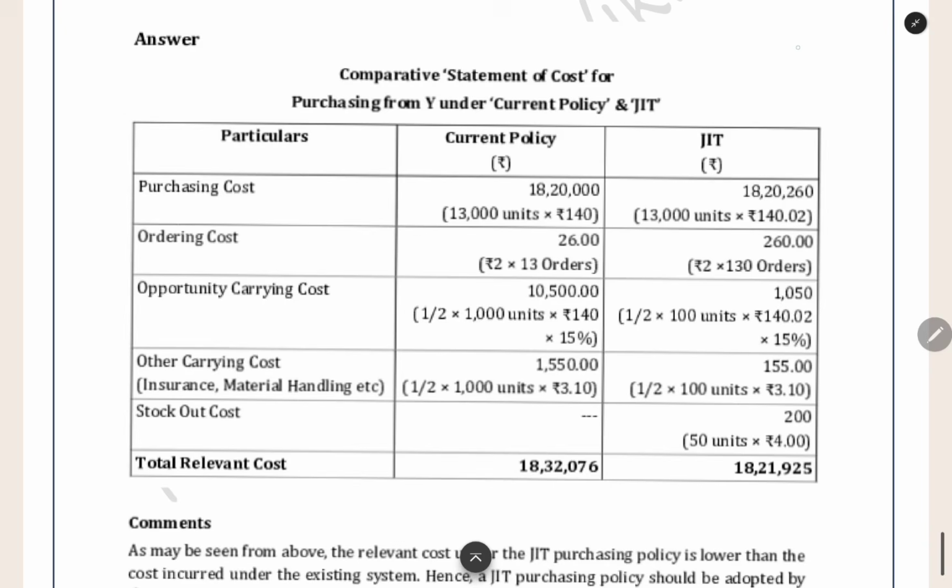The next thing is, in JIT the order size is very small. So the working capital blocked also is very small. Only a small amount we are giving for purchasing, and we are purchasing in small quantity. So not that much money will be blocked as inventory. And in that also you can take the percentage of ROI for calculating the carrying cost.